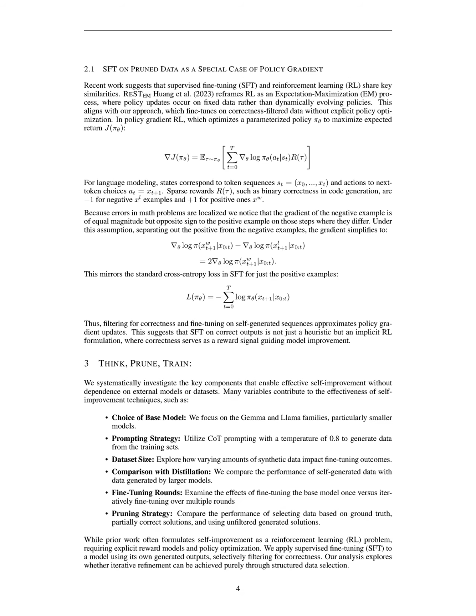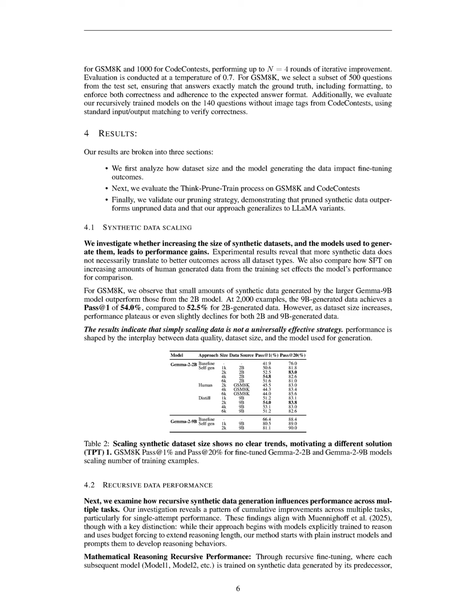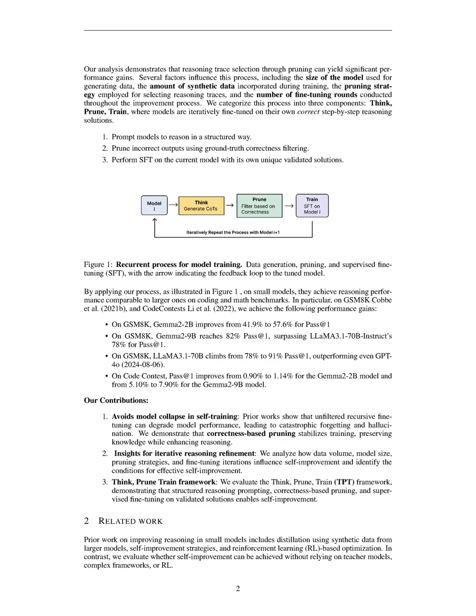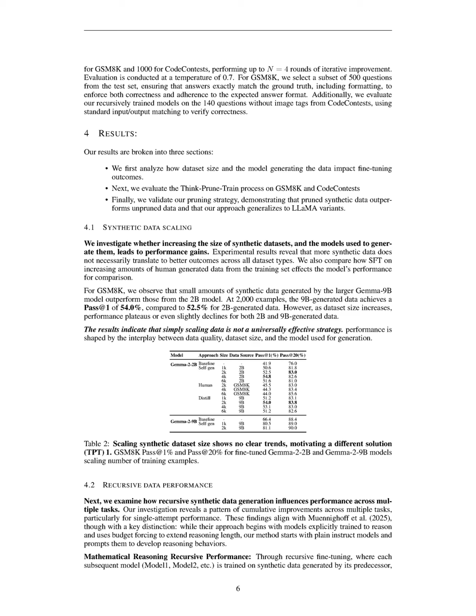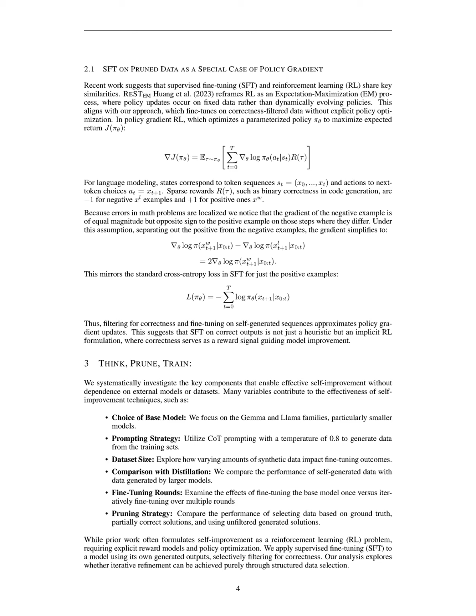2. Prune. Next, the algorithm applies correctness-based filtering to prune the generated outputs. In this case, it retains only the correct reasoning trace, 7 plus 5 equals 12, while discarding the incorrect one. 3. Train. Finally, the model undergoes supervised fine-tuning (SFT) using the pruned correct output. This step reinforces the model's ability to generate accurate solutions for similar tasks in the future. By iterating through these steps, the model can refine its reasoning capabilities, improving its performance on similar math problems over successive rounds of TPT, ultimately leading to enhanced accuracy and reliability in its outputs.